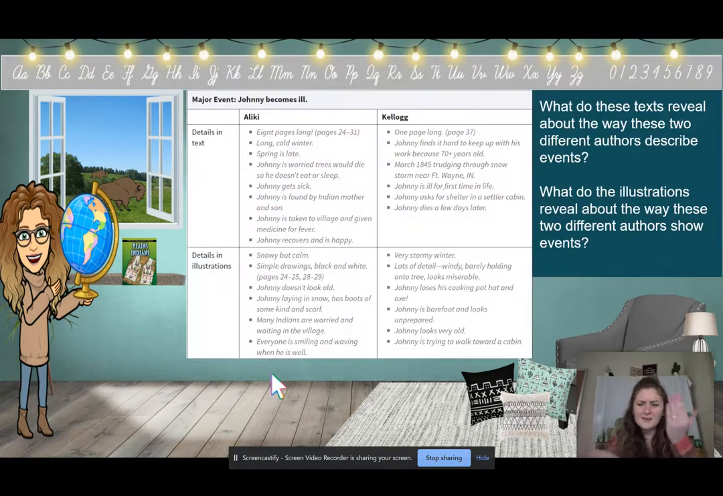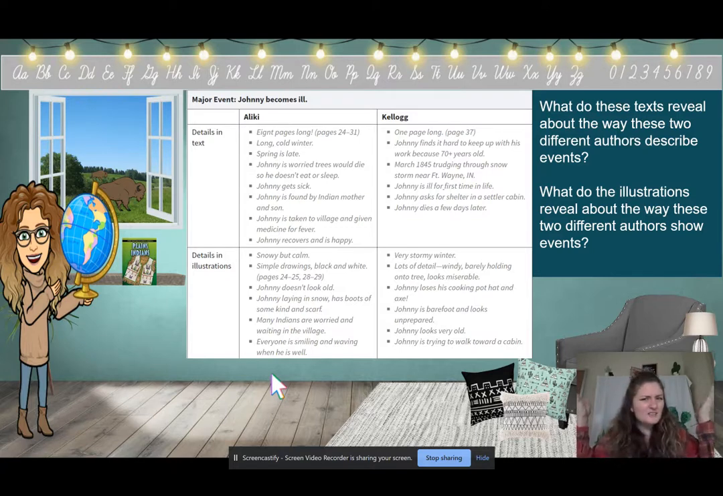Okay, so let's compare those two. What is something that is the same in both those versions at the end of the story? What is something that is the same with both? Tell me in the puzzle. So something that is the same with both is that Johnny becomes ill at the end of the story.